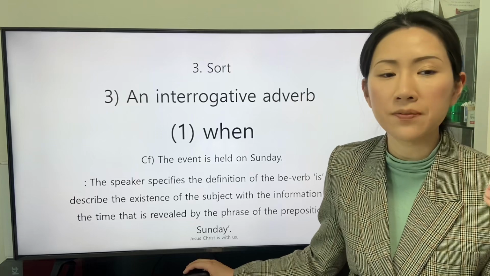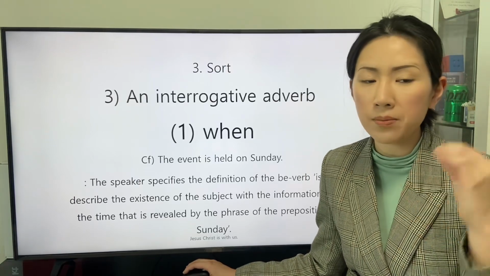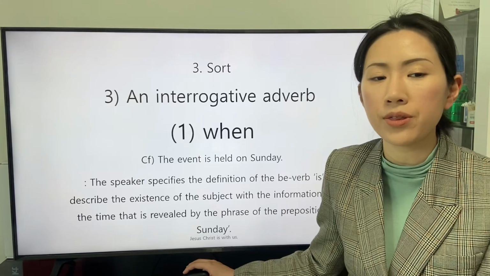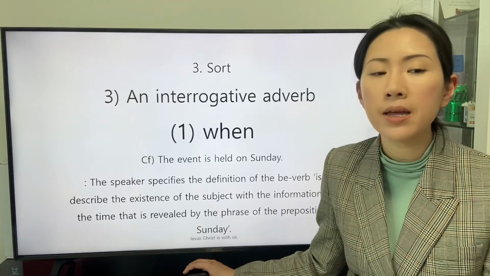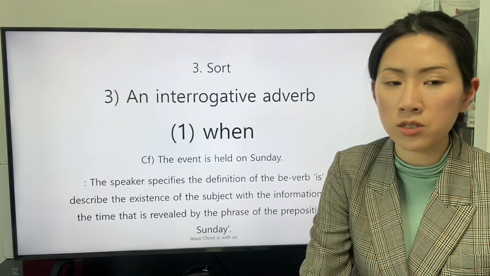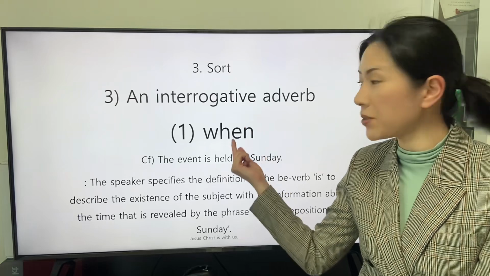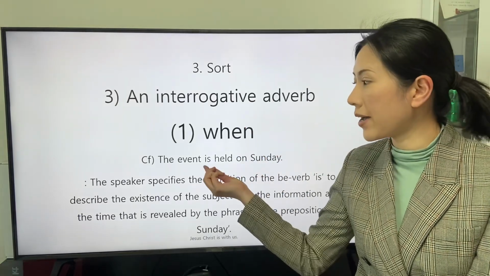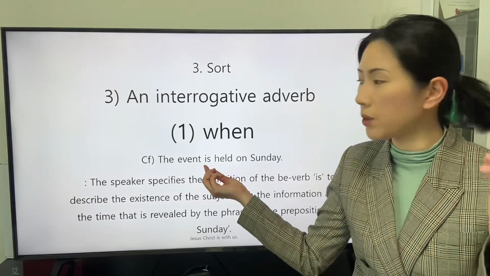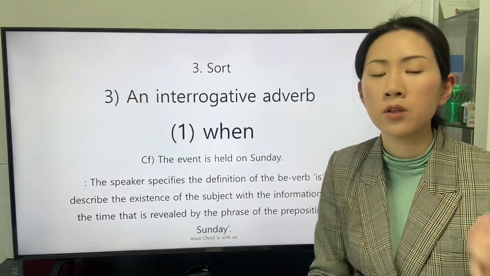The speaker specifies the definition of the be verb is to describe the existence of the subject with the information about the time that is revealed by the phrase of the preposition on Sunday. The phrase of the preposition on Sunday specifies the definition of the be verb to describe the existence of the subject.